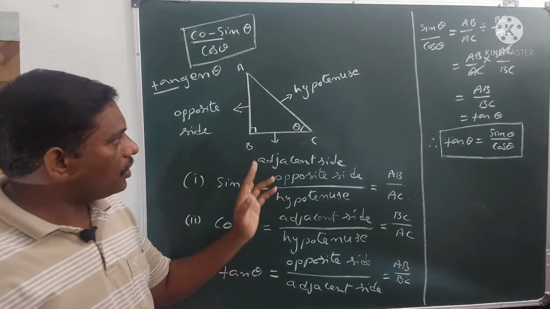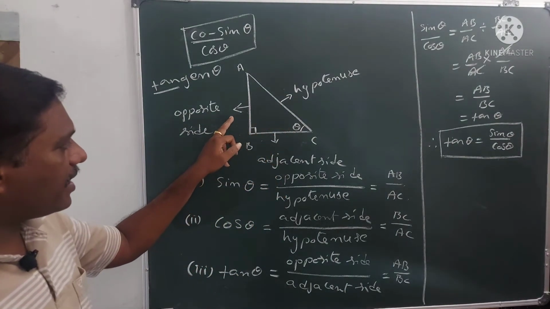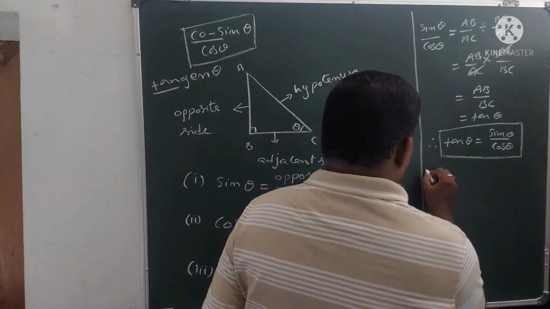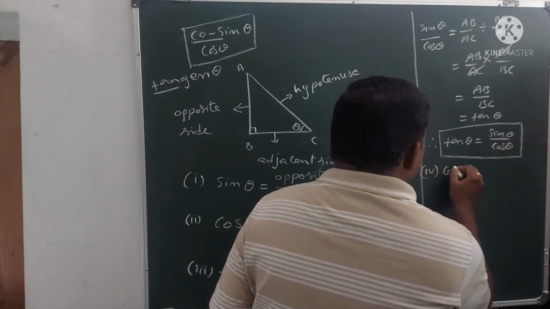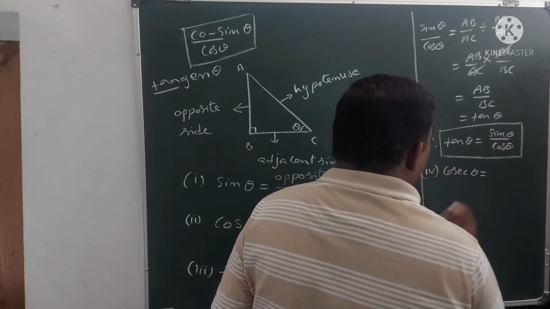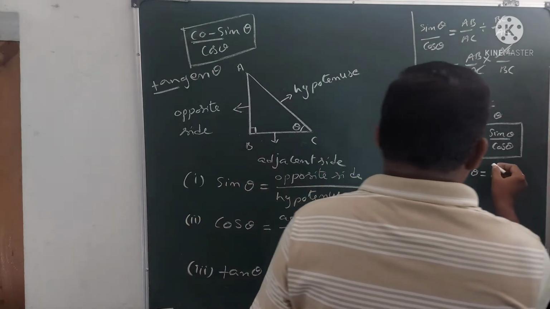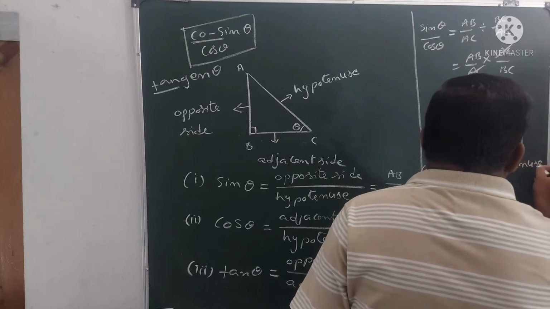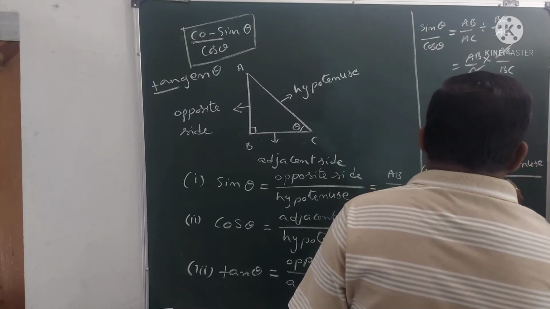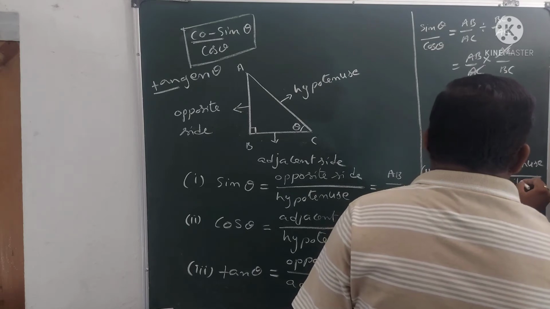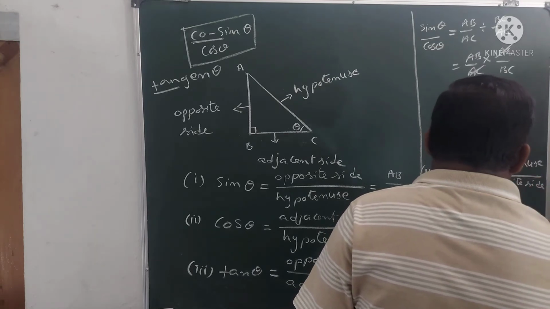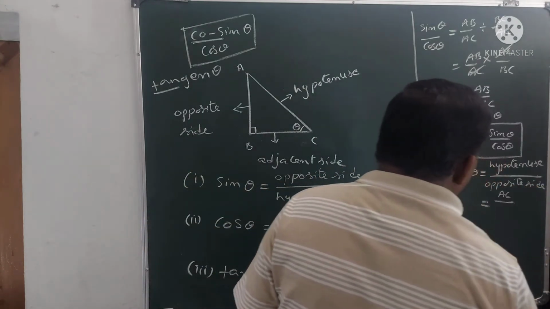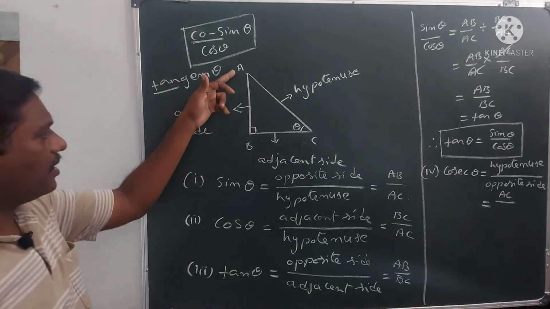Here the hypotenuse is AC and the opposite side is AB.